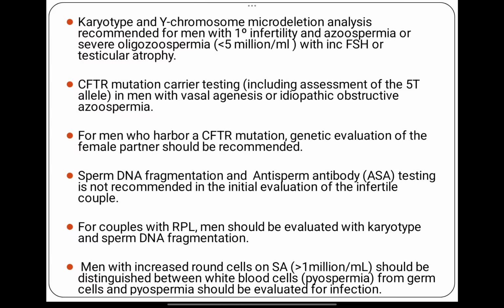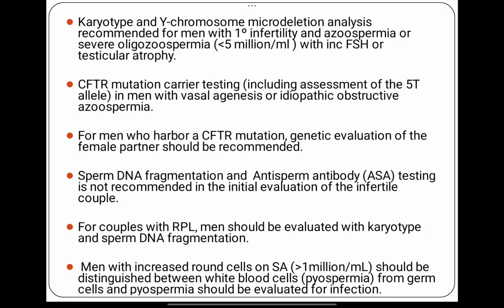Now we have seen that if a patient of non-obstructive azoospermia is coming to us and his testicular volume is lesser, LH and FSH are on the higher side while the testosterone is on the lower side, and the patient is presenting with azoospermia, and on scrotal USG any obstruction has been ruled out, we have to order karyotyping or Y chromosome microdeletion analysis if the patient is presenting with primary infertility and azoospermia or oligospermia with evidence of testicular atrophy.